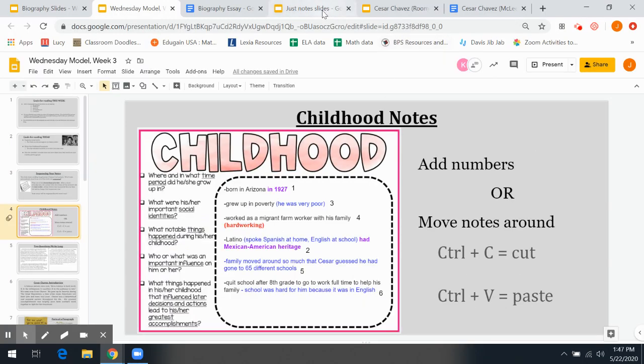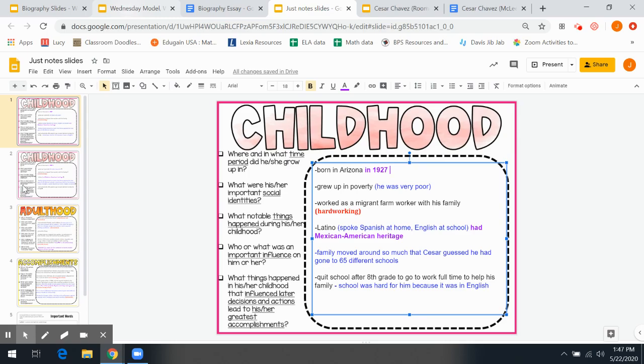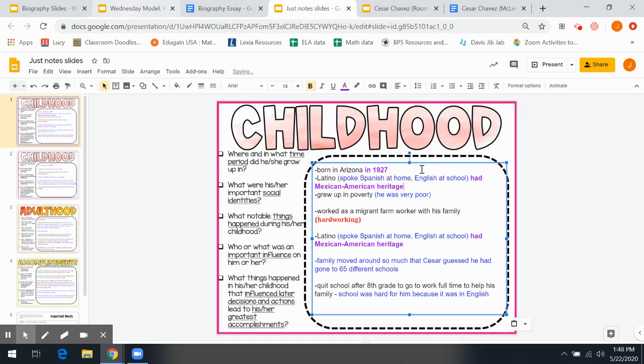Okay, so we're going to go over here to the notes slides, and we're going to move some things around. So he was born in Arizona. And then we said our second one was that he was Latino. So how you do this is you click on the end where you want to move, you highlight it all, and then click Control C, which will copy it. Then you can click up where you want to move it to and hold down the Control key and the V key, and it will move it up there.